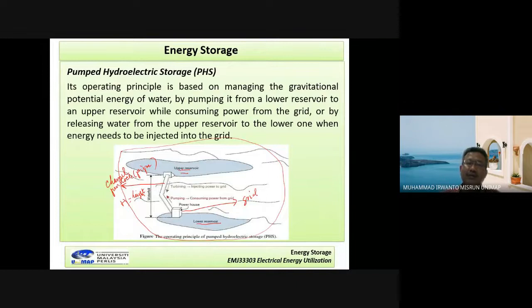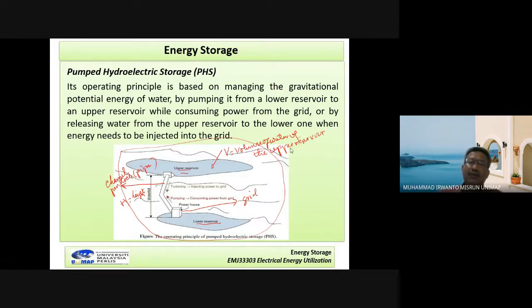Now in this upper reservoir, it has a volume. This is the volume of water of the upper reservoir.